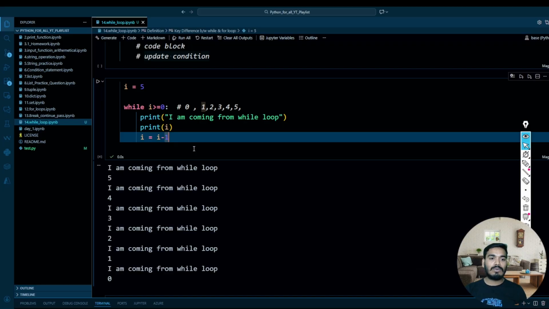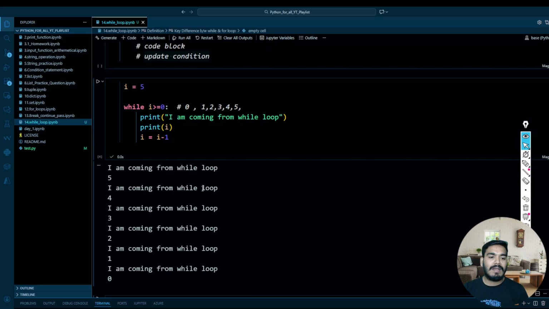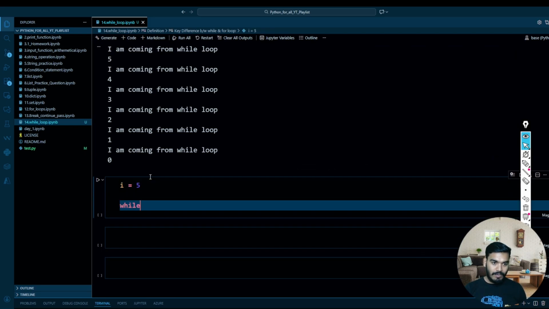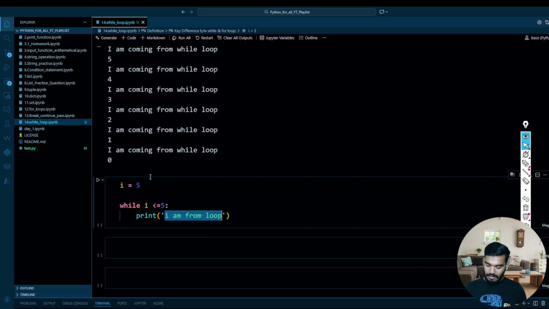Now let's try to execute the next line of code again to make it more familiar. Let's say I'm writing over here I equal to 5, and while I is less than or equal to 5, print 'I am from loop'.